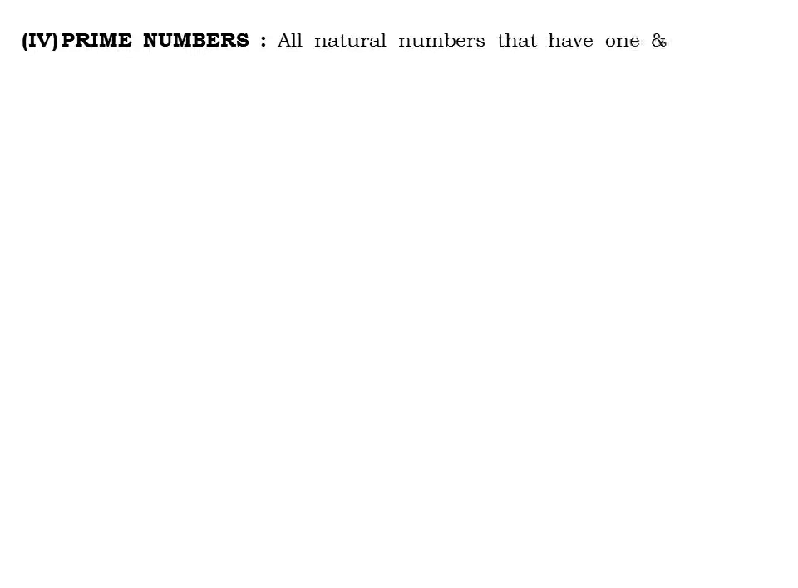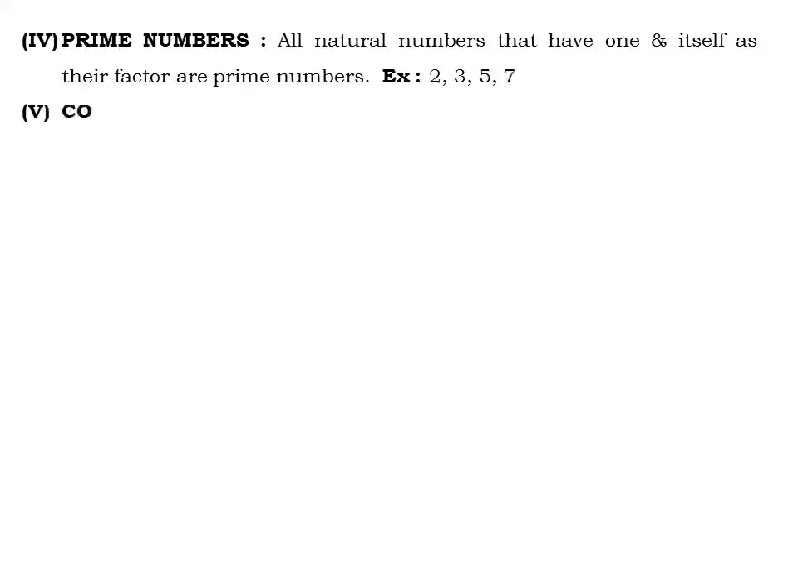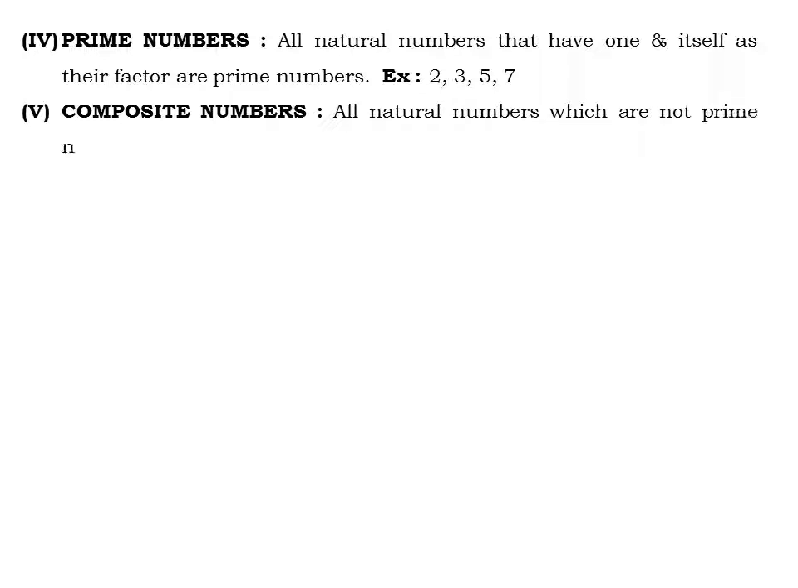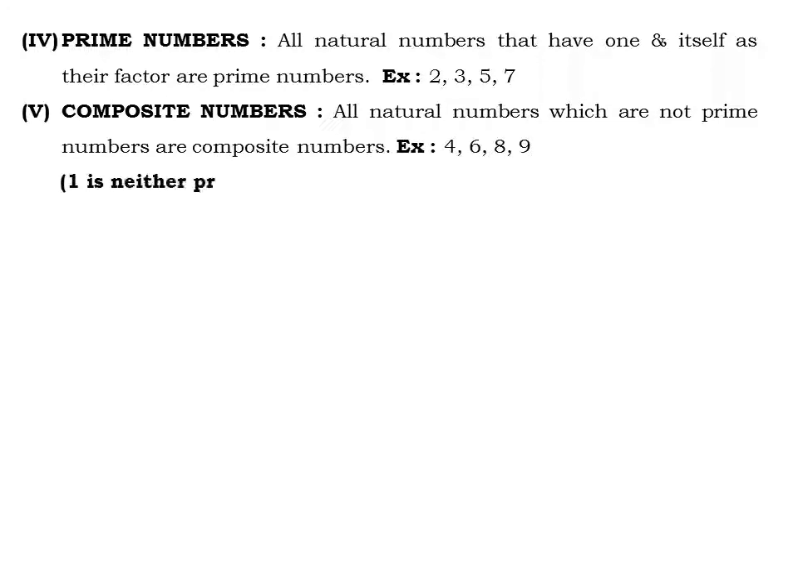Now the 4th part, prime numbers. All natural numbers that have 1 and itself as their factors are prime numbers. Example: 2, 3, 5, 7. Next, composite numbers. All natural numbers which are not prime numbers are composite numbers. Example: 4, 6, 8, 9. So what about 1? 1 is neither prime nor composite.